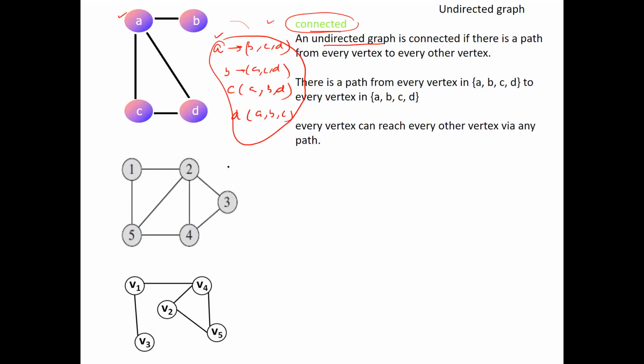This is again an example of a connected graph. If you see, from 1 every node is reachable: 2 is reachable from 1, 5 is reachable from 1, even 4 is reachable from 1. You can use either path. 3 is also reachable from 1.